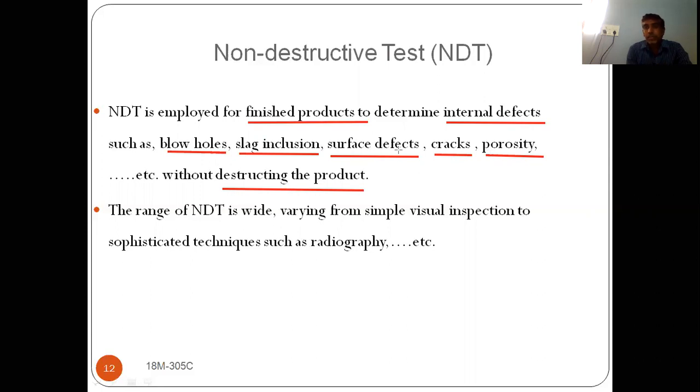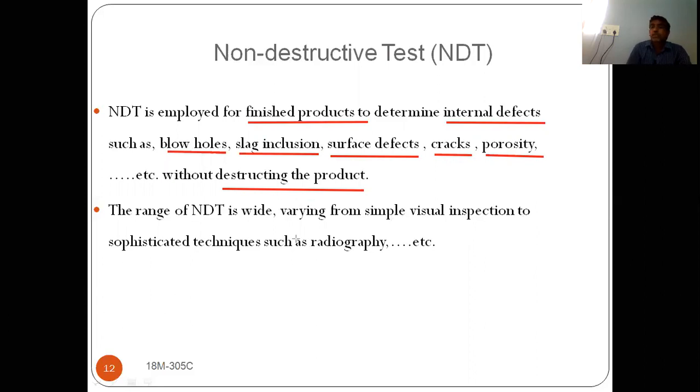So you may have surface defects like cracks and porosity. You may have internal defects like blowholes and slag inclusions. These things can be easily found out by using NDT, non-destructive testing. So what are the different types of NDT tests there are?